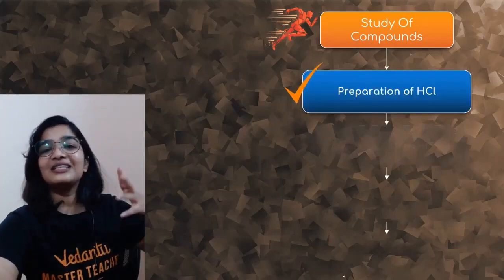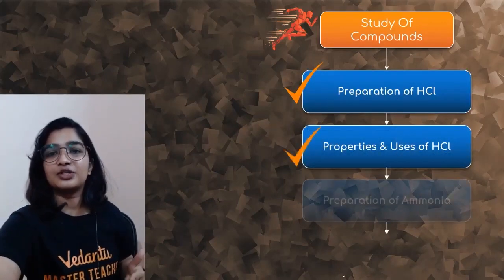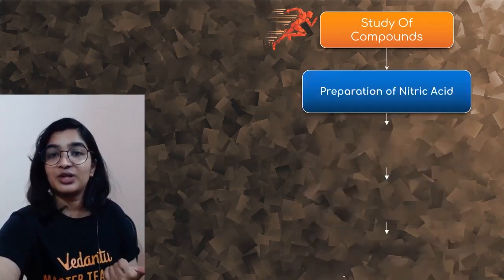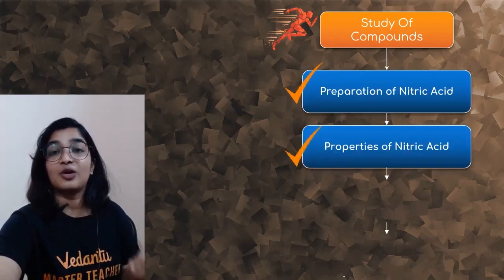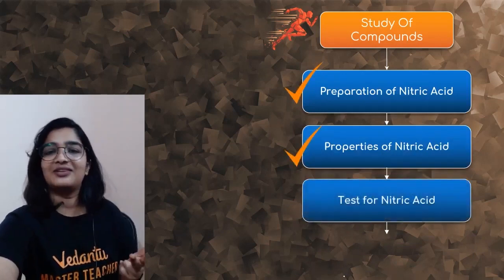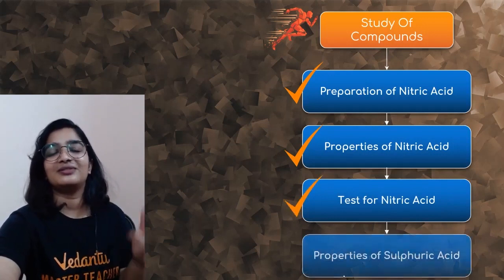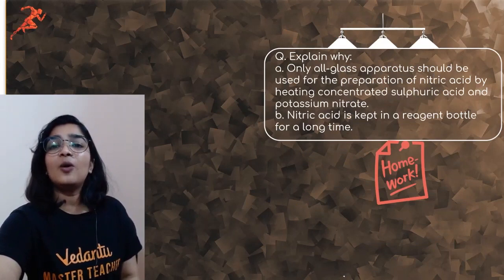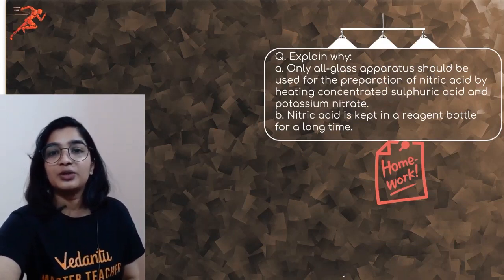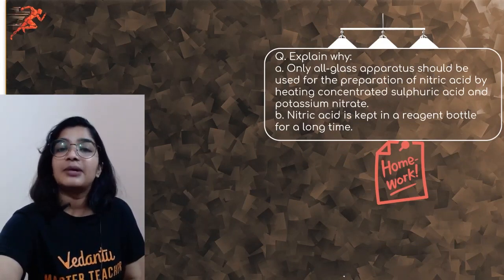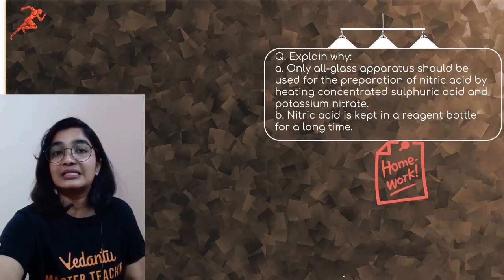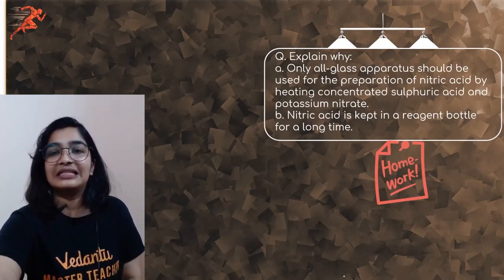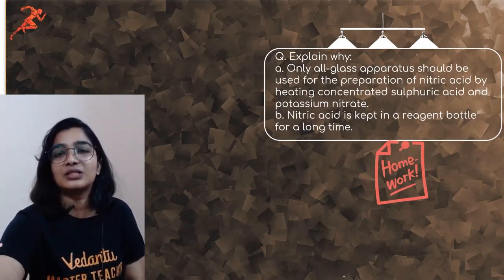Okay then. So with this, we are done with study of compounds, preparation of HCl, properties and uses of HCl, preparation of ammonia, properties of ammonia, preparation of nitric acid, properties of nitric acid, test for nitric acid, properties of sulfuric acid. And here is a homework question. Only all glass apparatus should be used for the preparation of nitric acid by heating concentrated sulfuric acid and potassium nitrate. Why? Nitric acid is kept in a reagent bottle for a long time.